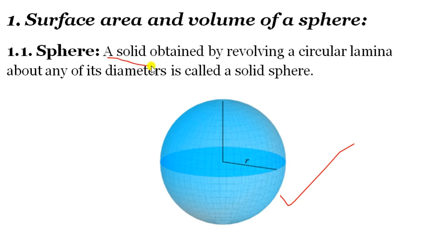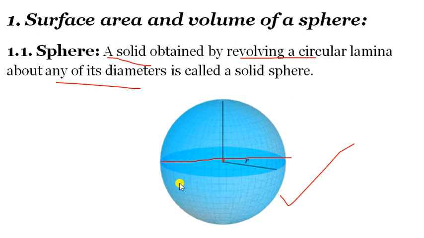A solid obtained by revolving a circular lamina. The sphere becomes from a circular lamina only, but it is not a circle. When a solid is obtained by revolving a circular lamina about any of its diameters, with respect to this diameter, suppose this is the diameter, through the center it will pass. So if you revolve this, then it will become a sphere.